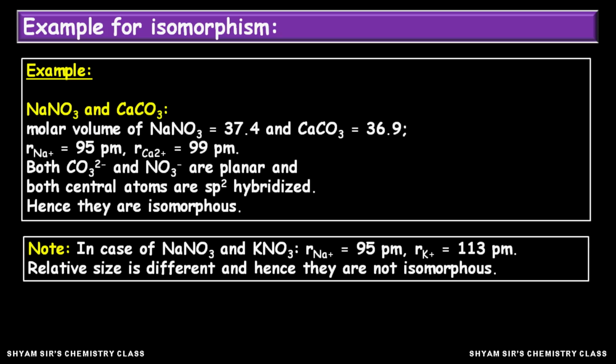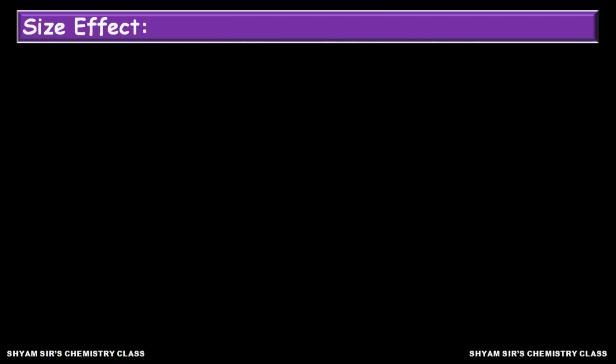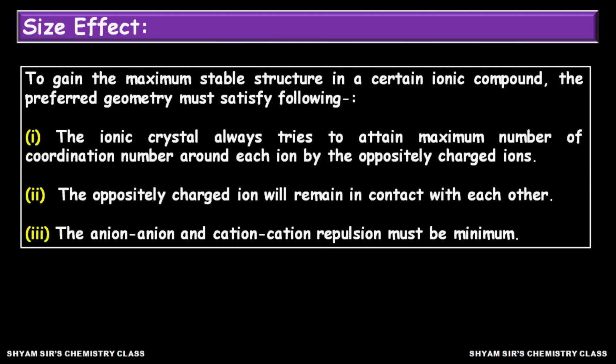Now, let us see the size effect. This is another aspect of ionic compounds: how the size of ions affects the stabilization of ionic compounds. We know that in an ionic compound, each ion is surrounded by the largest possible number of oppositely charged ions, which is known as the coordination number of that ion.